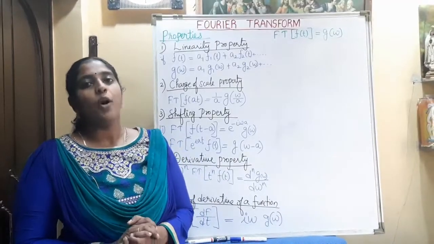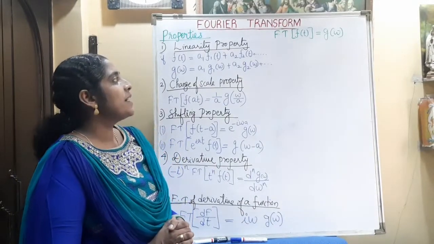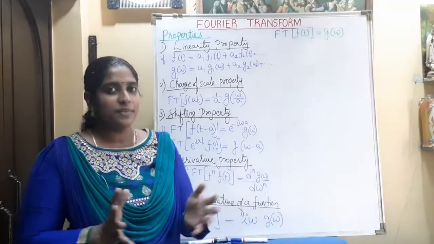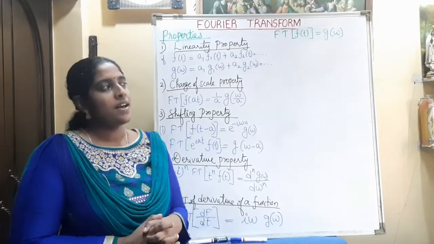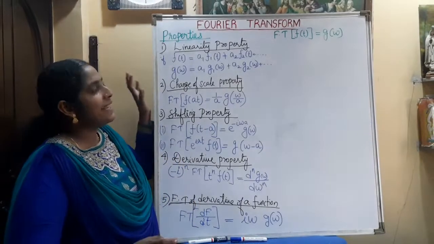Now we can see the properties of Fourier transform. These properties are similar to what we studied in Laplace transform. The first property is the linearity property.